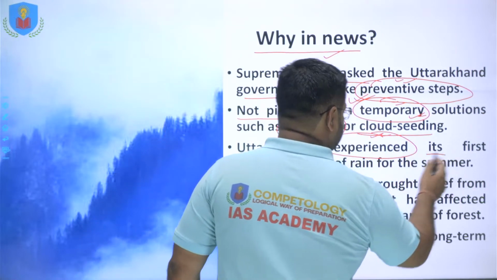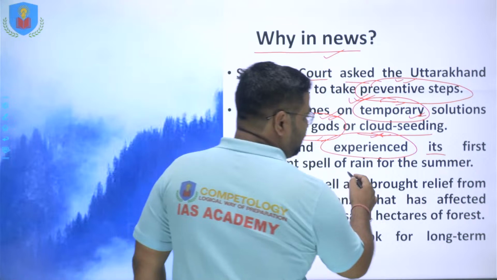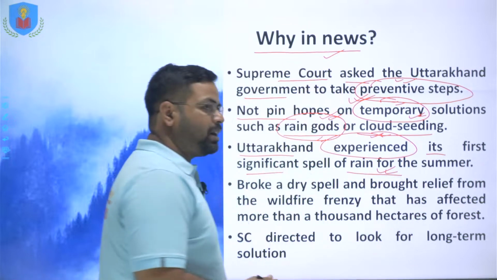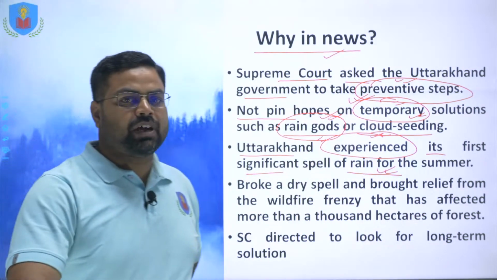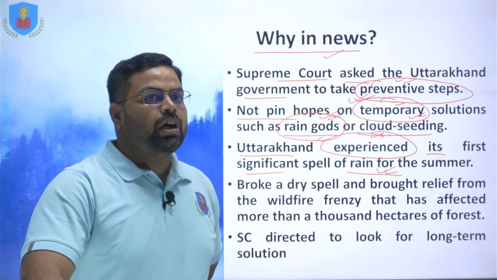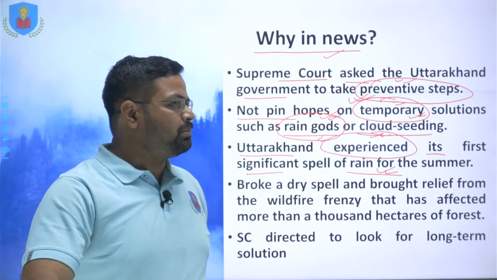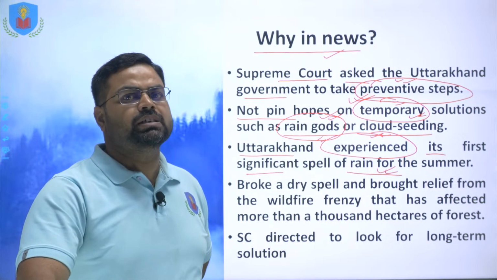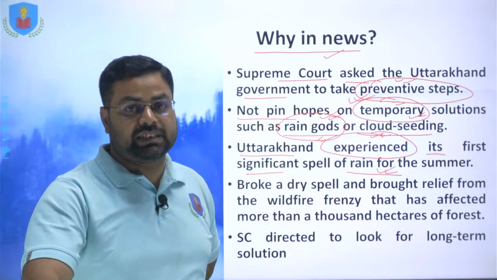Uttarakhand experienced its first significant spell of rainfall this summer, and because of that most of the forest fire was doused. There was some relief to the Uttarakhand government and the regions where the forest fire was raging.